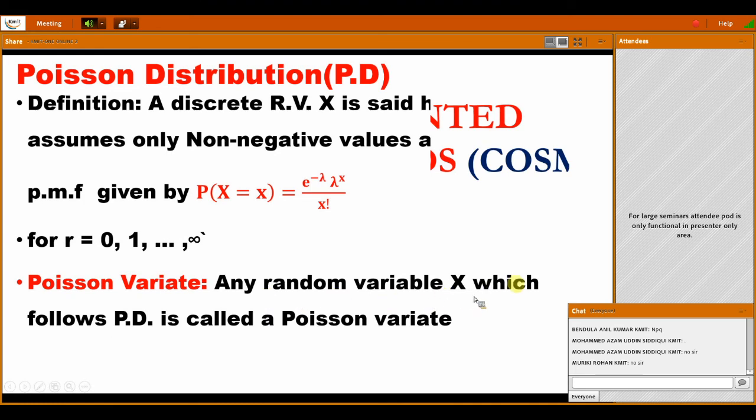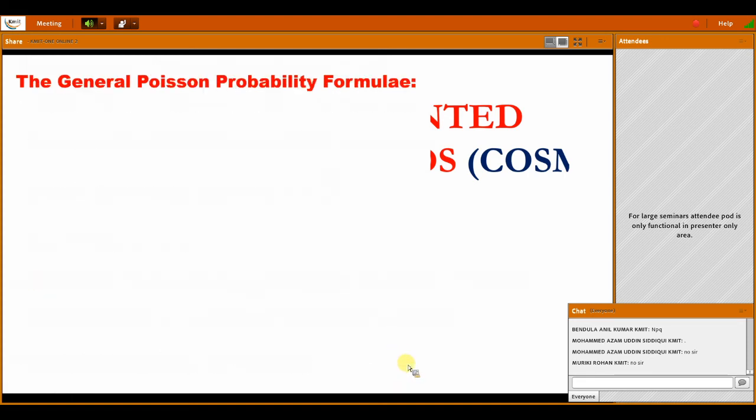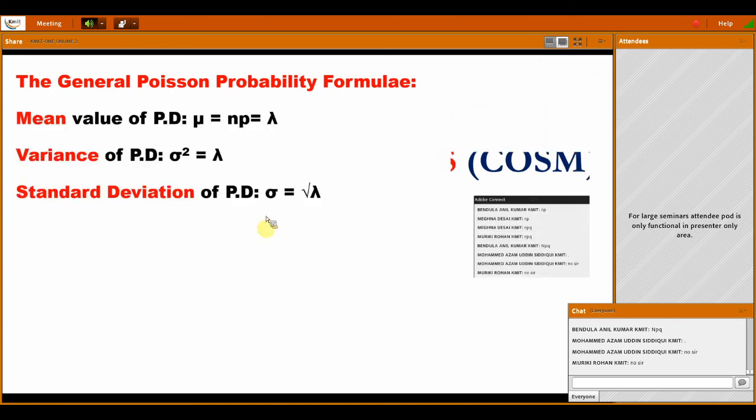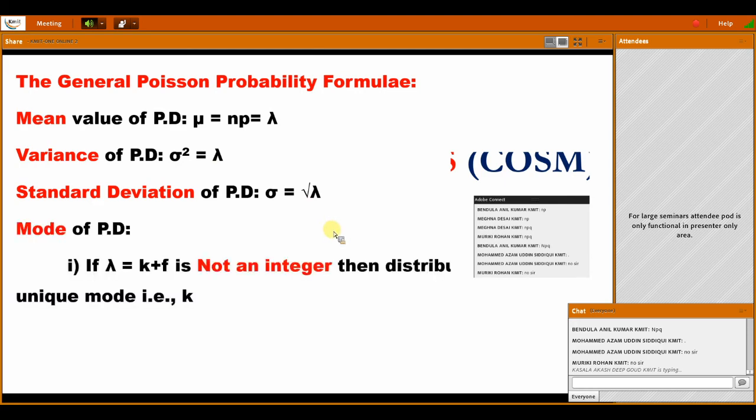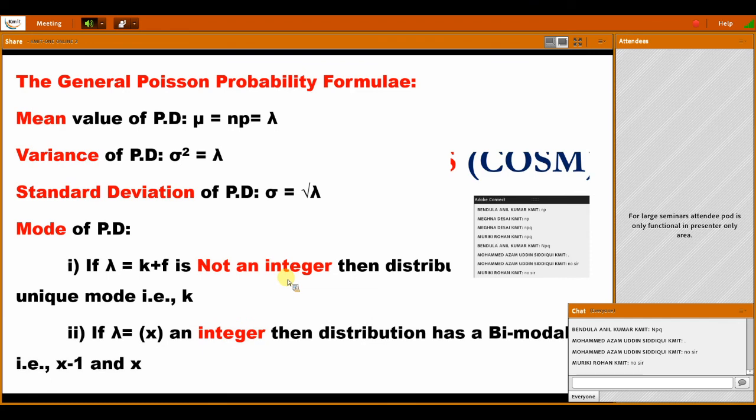Any random variable which follows the Poisson distribution is called a Poisson variate. This point we already discussed. The mean of the Poisson distribution is lambda, variance is also lambda, standard deviation is root over lambda. Mode, if lambda is not an integer, is the integral part of lambda. In case it is an integer, lambda and lambda minus 1 both.